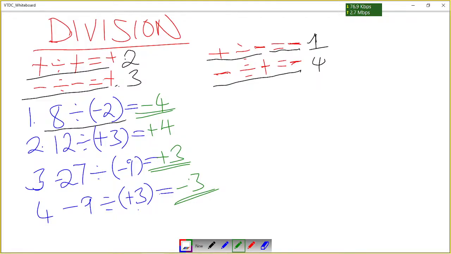Okay, so that's how you divide integers. If the signs are the same, the answer is positive. When the signs are different, the answer is negative, regardless of the arrangement. Whether it's positive divided by negative or negative divided by positive, the answer is always a negative. Okay, so that's how you do it.